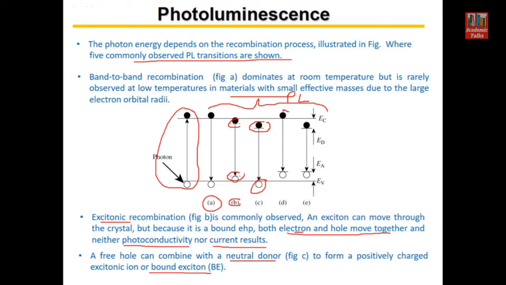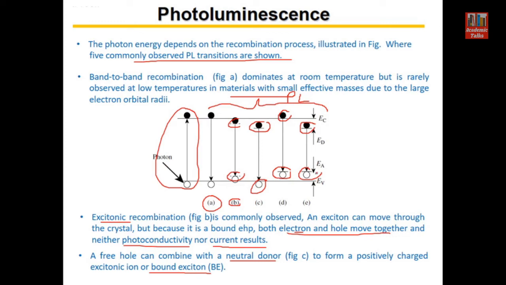Another possibility is that a free electron is recombining with a neutral acceptor. Again, neutral acceptor means the acceptor dopant is there in the material, but the hole is still not free. It is attached to its original parent atom. And this kind of transition can also take place, where a neutral donor is recombining with a neutral acceptor.